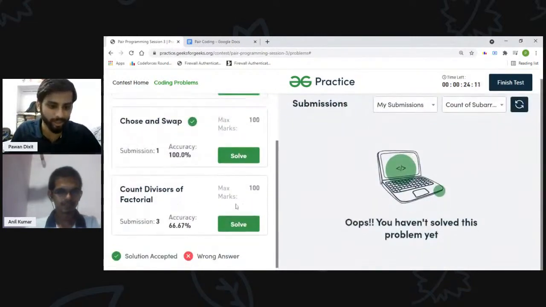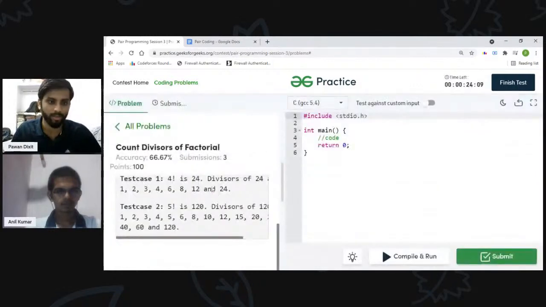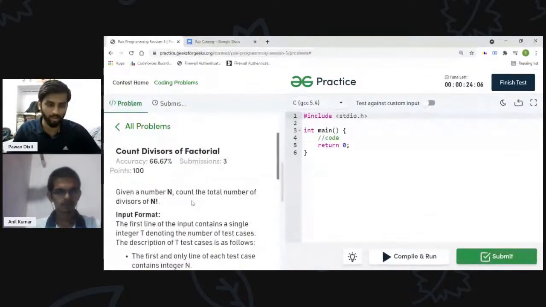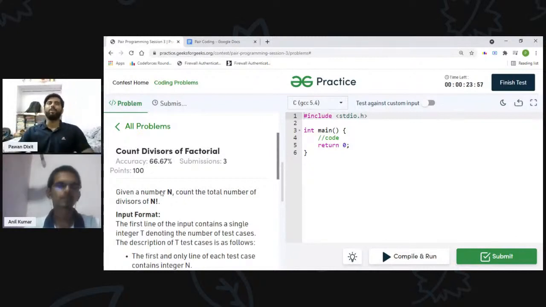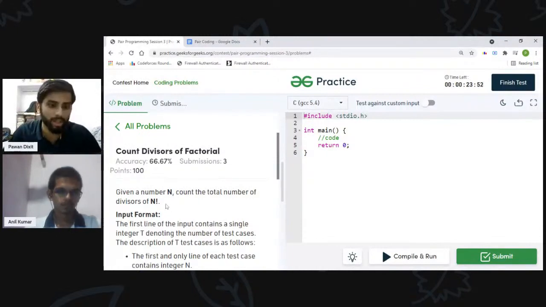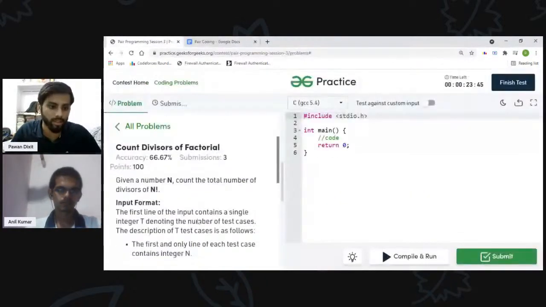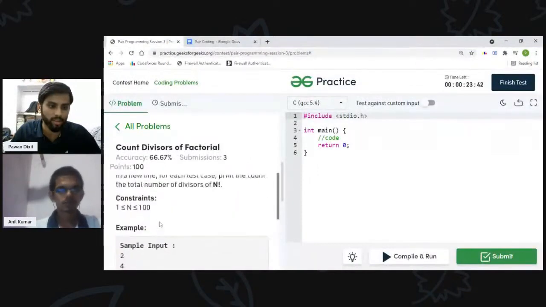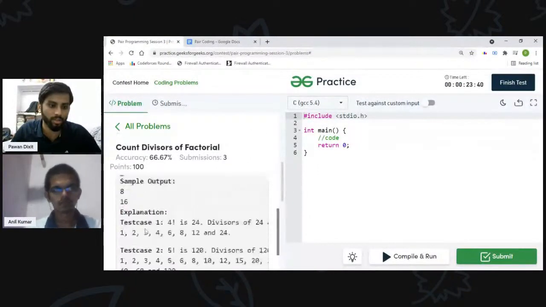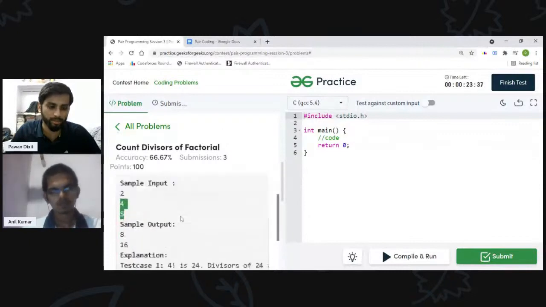Now the final question. Okay. Oh, the statement is very short. I like these short and sweet questions. Given a number n, count the total number of divisors of n factorial. Okay, so it is standard, right? We are just given a number n and we have to count the total number of divisors of n factorial. Okay, what is the constraint here? Here test cases are also there and the value of n is 100.